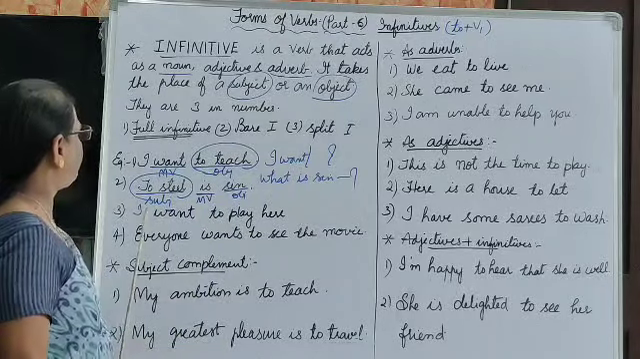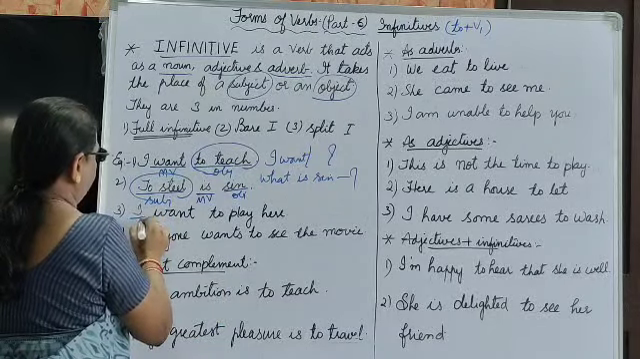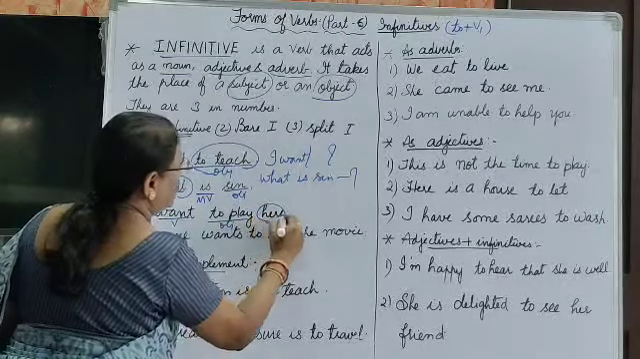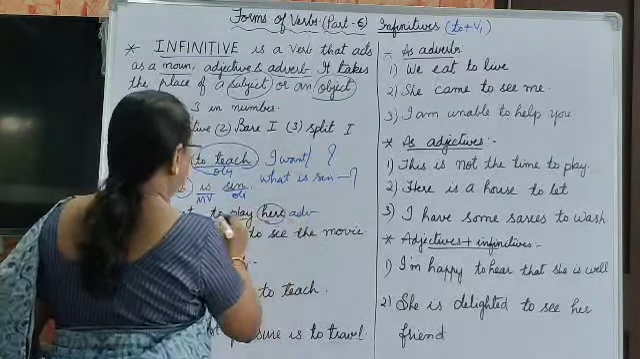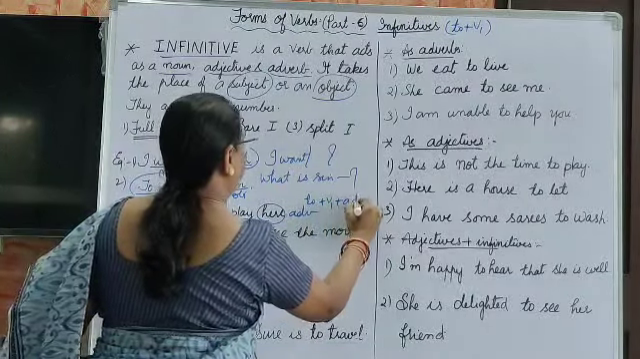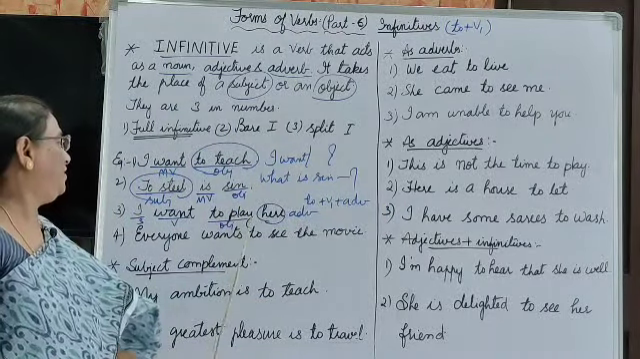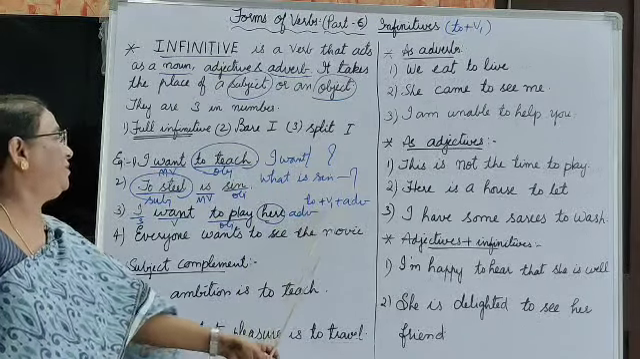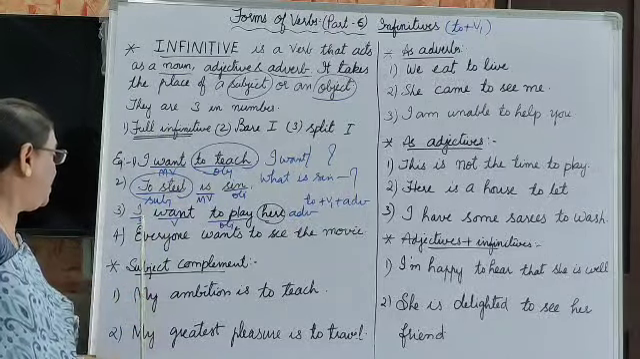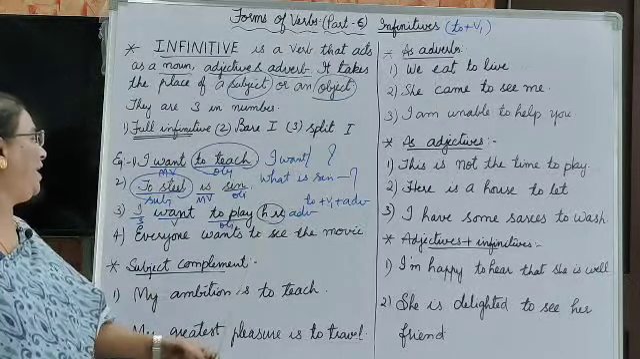So next is I want to play. I is the subject, want is a verb, to play is an object. Here the sentence is framed as to plus V1 plus adverb. So the infinitive can be inserted in any way. It can act as an object, it can act as a subject, and it may come before the adverb also.